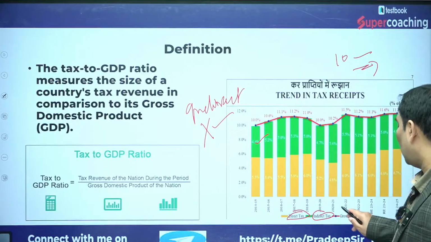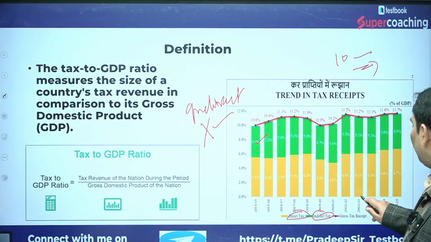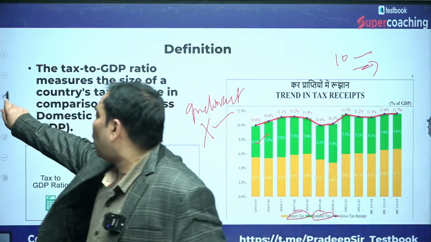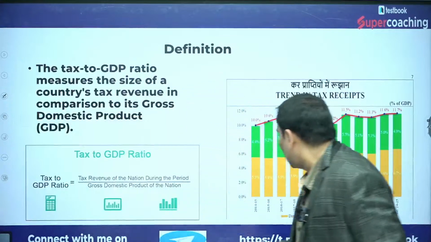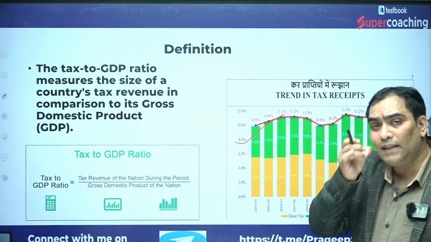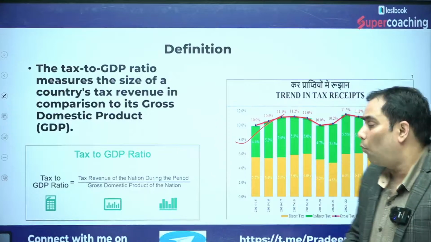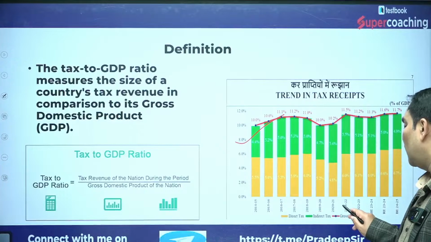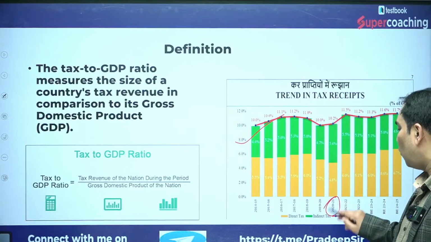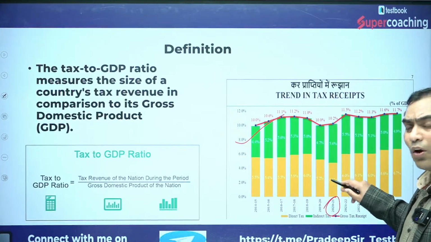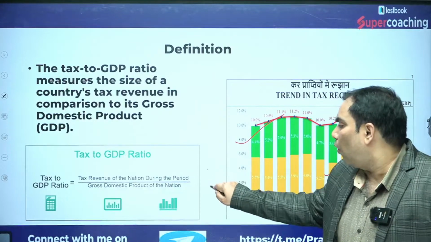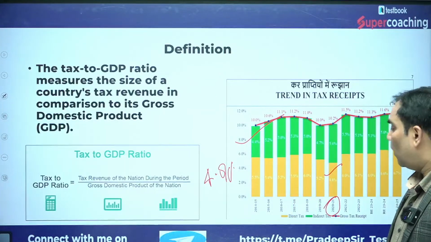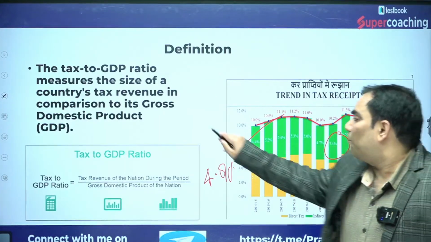Because in 2021, just see the scenario of 2021. Throughout the years, the tax collection through direct taxes is more in comparison to indirect taxes, except 2021. In 2021, the tax contribution of direct taxes was 4.8% only, whereas the tax contribution of indirect taxes was 5.4%.